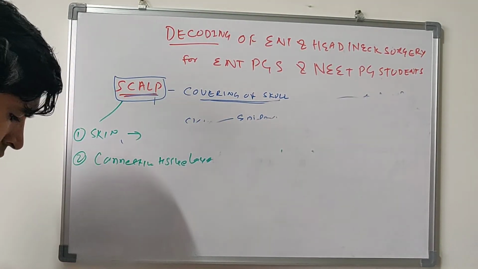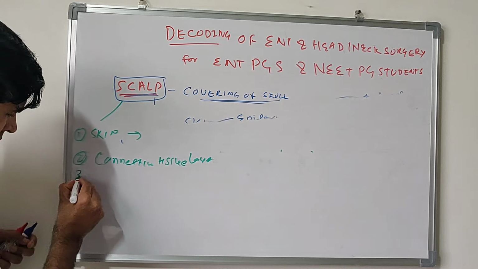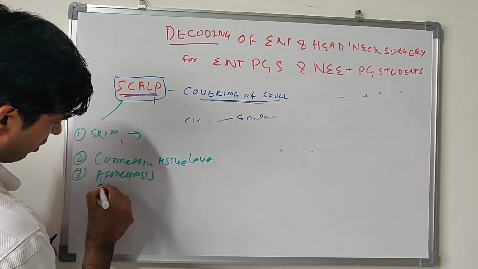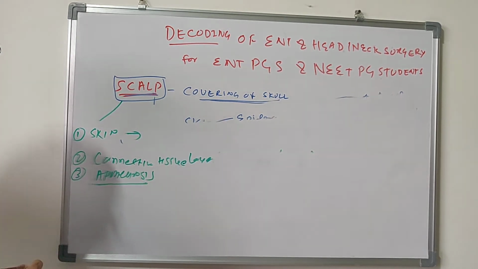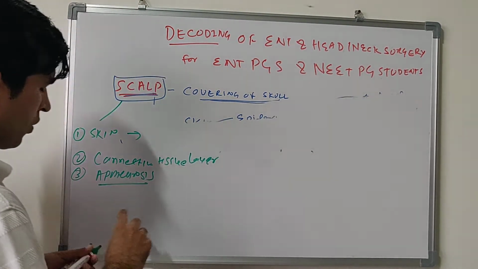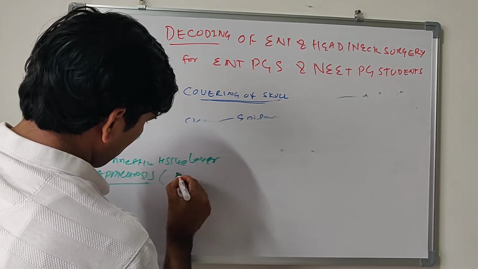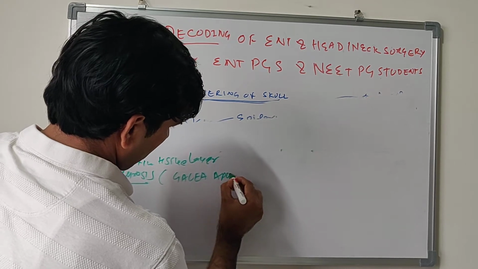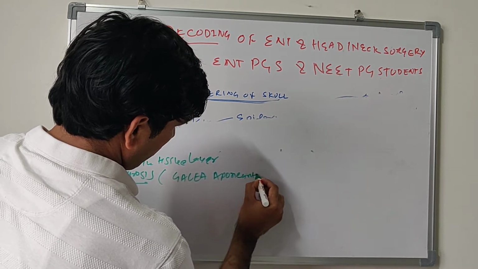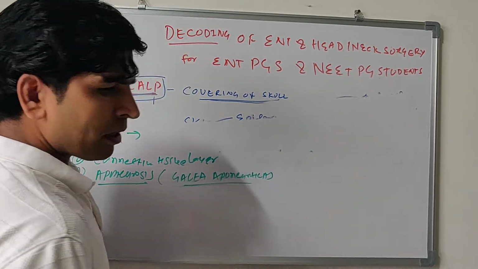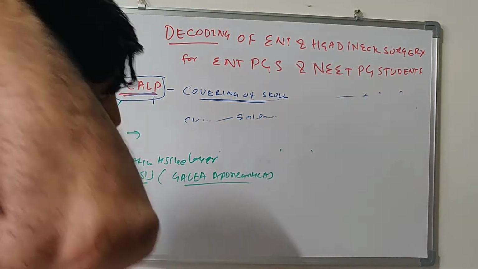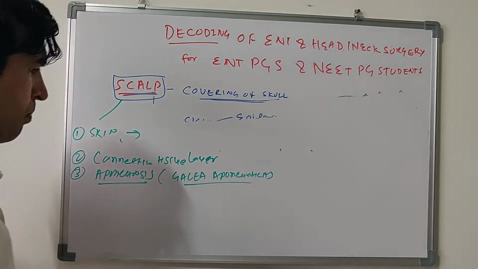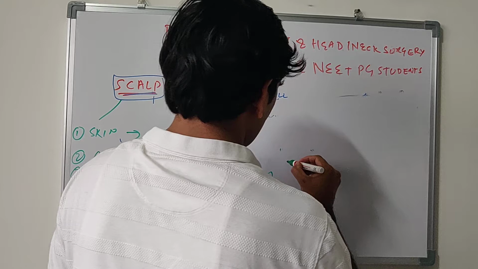Now we talk about the third layer, aponeurosis. Aponeurosis is also called galea aponeurotica. This has muscles like occipitofrontalis muscle, with a frontal belly and an occipital belly. Now see, this is the skull.